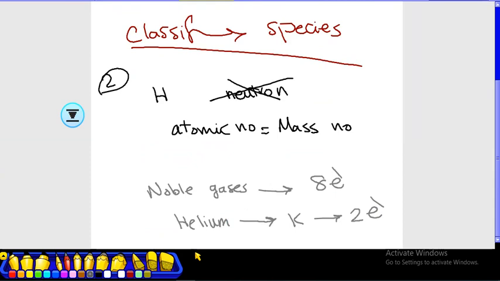So again, all the noble gases have their outermost energy level completely filled with 8 electrons except helium, whose outermost energy level is K, completely filled with 2 electrons only.